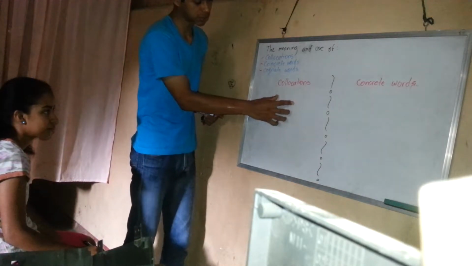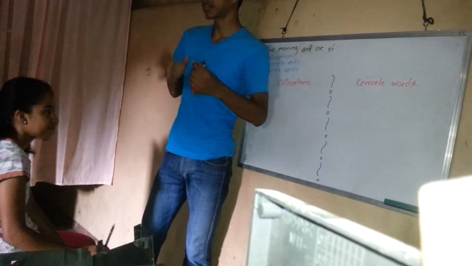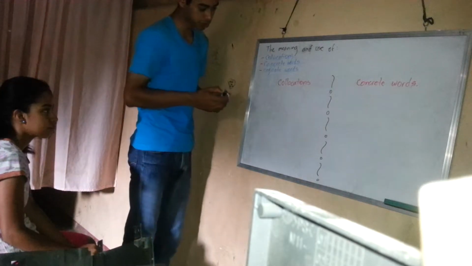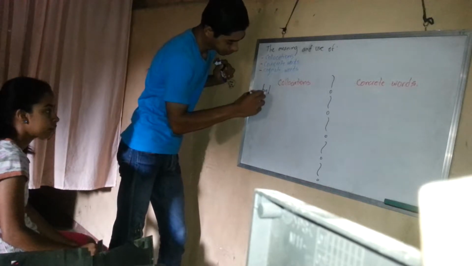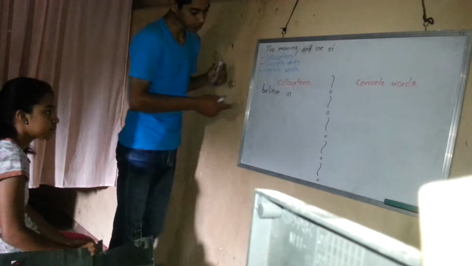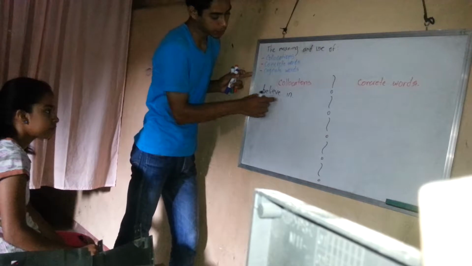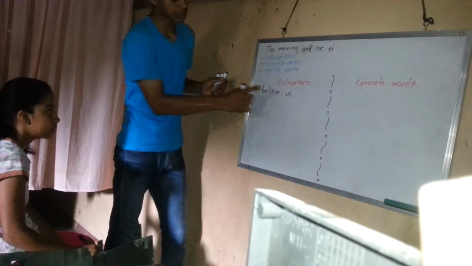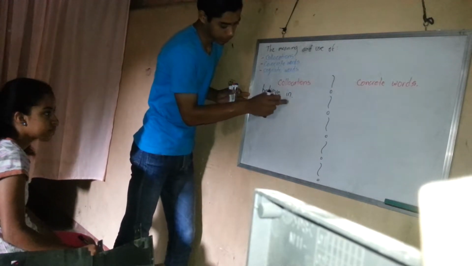Actually, collocations are all of those words that often go together. I mean, they cannot be separated one from the other. I want to give you some examples so you can understand better. For example, this first one, believe in. Here you have a verb and a preposition. You cannot write believe at, believe on, believe around, believe about. So it's a collocation because believe always goes with in.